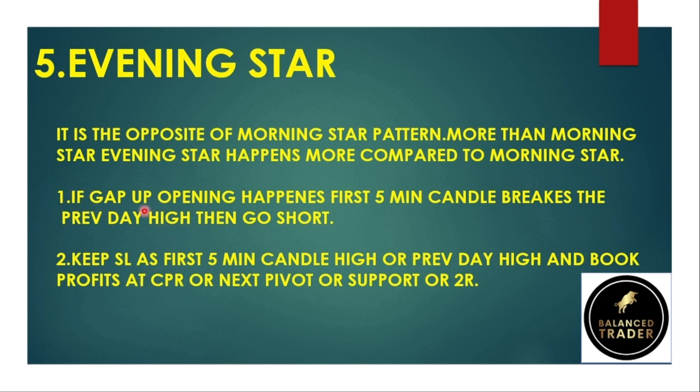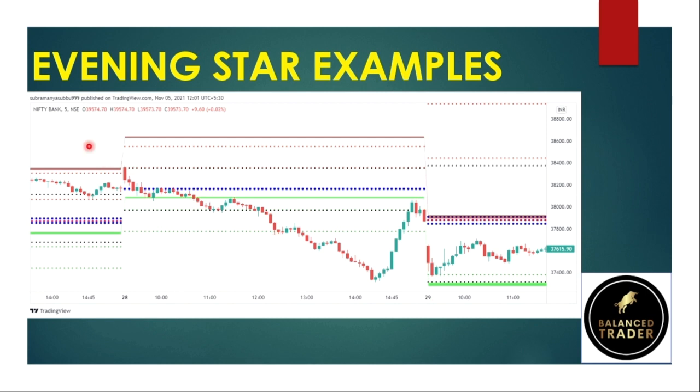So the criteria for this is: if the gap up opening happens and the first 5 minute candle breaks the previous day high, then go short. Keep the SL at the 5 minute candle high or previous day high, and book profits at CPR or next pivot or support or at 2R. So this is the evening star example. It is Bank Nifty. This is the first 5-minute candle. It opens exactly at the previous day high and breaks the previous day high.